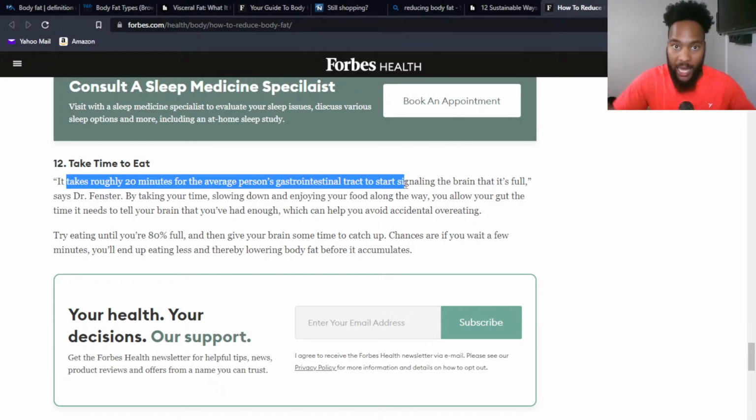So what happens a lot of times when we eat too fast is we don't give our brains time to catch up with our stomach. So then what does that make us do? Eat more. So if you actually take the time to chew and enjoy your food, it'll make you eat less, which is another way for us to reduce our body fat.